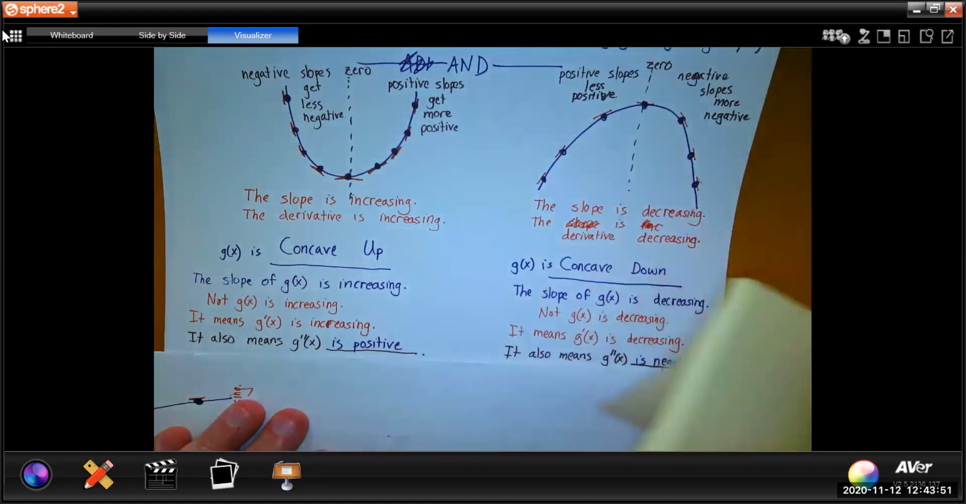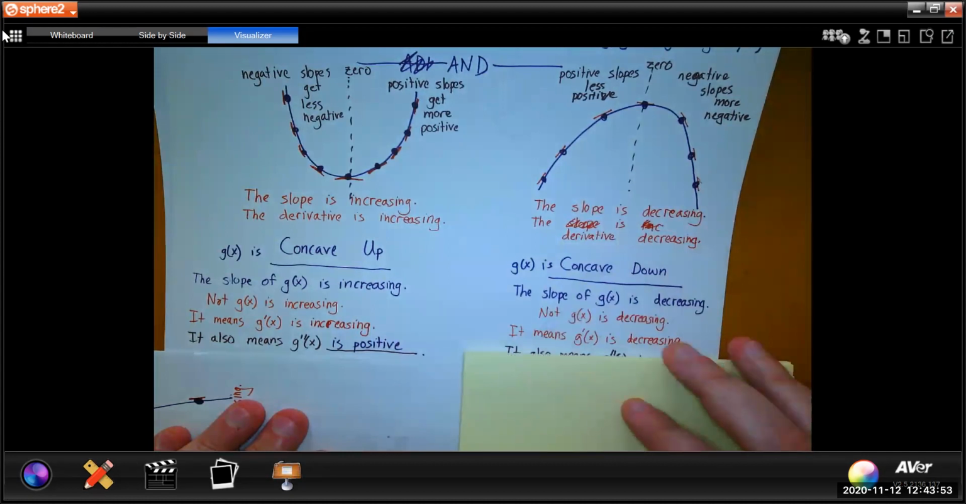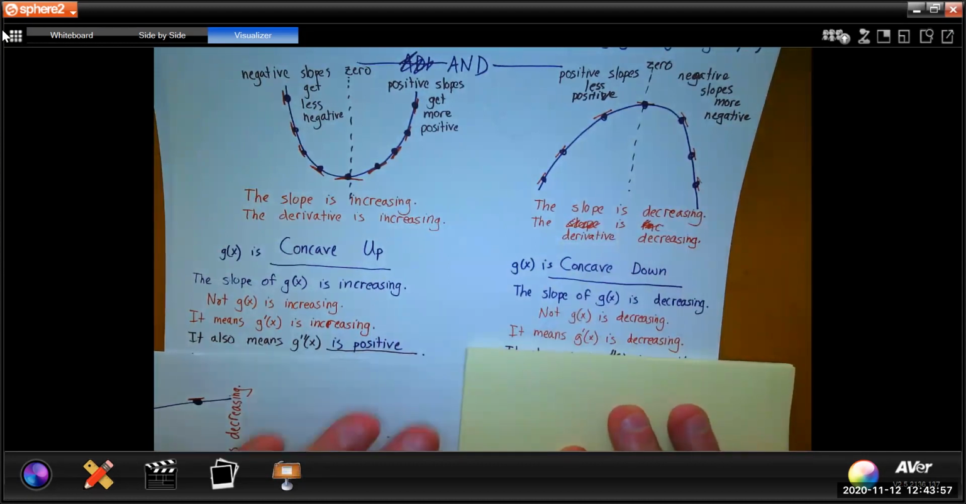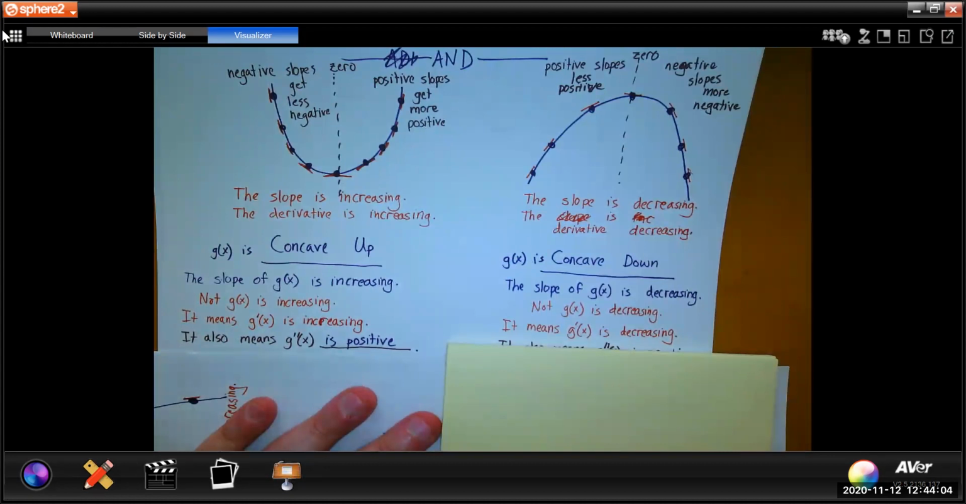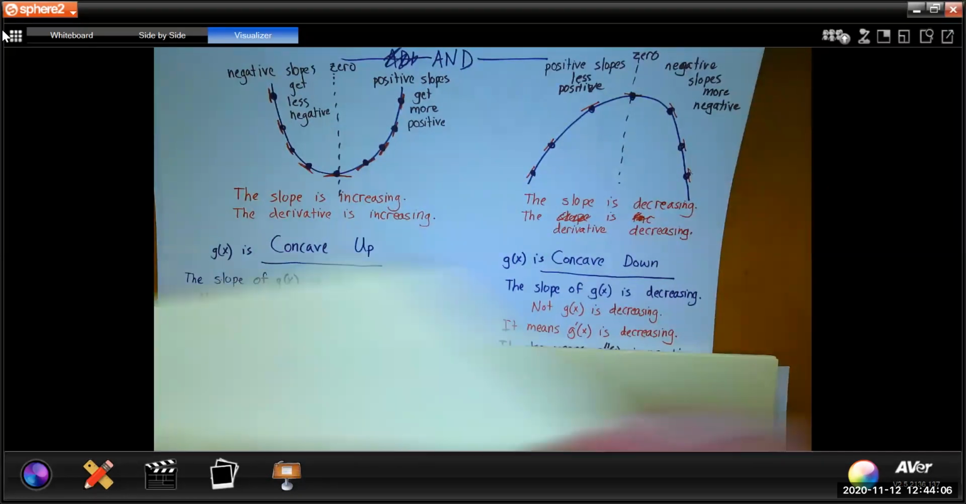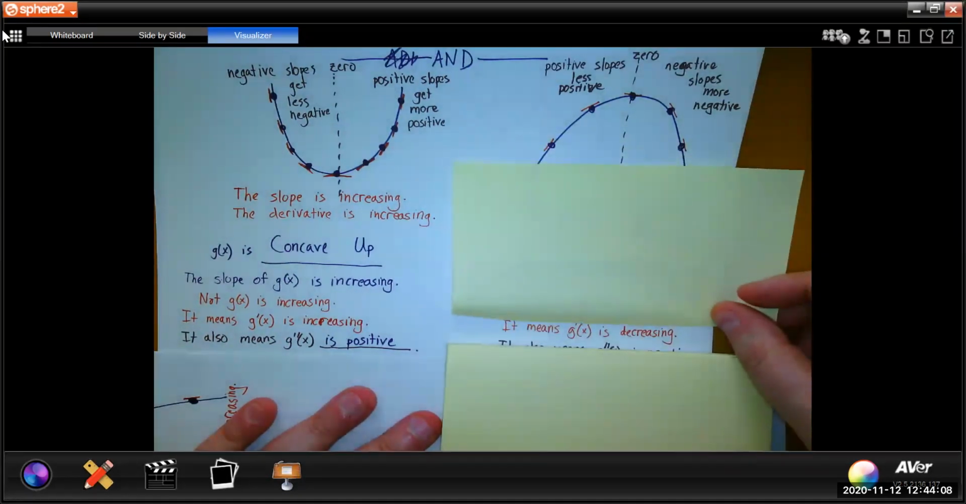Okay. Draw your attention to concave down. G of x is concave down. The slope of g is decreasing. G prime is decreasing. Okay. Same type of mental gymnastics. Pretend that g prime is the first function.